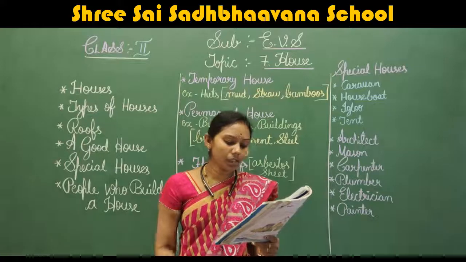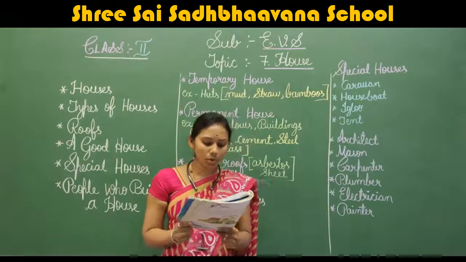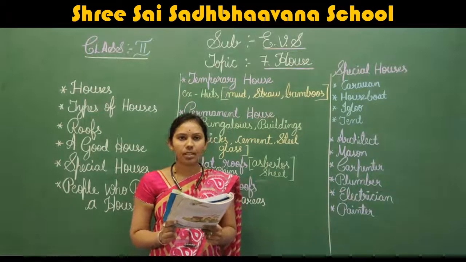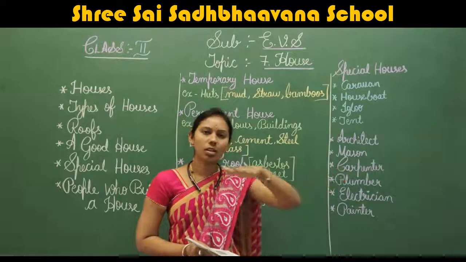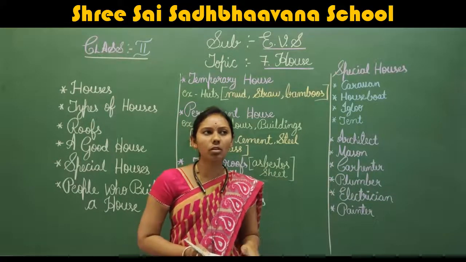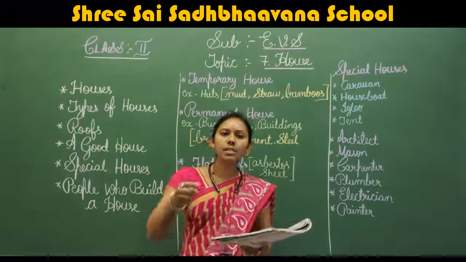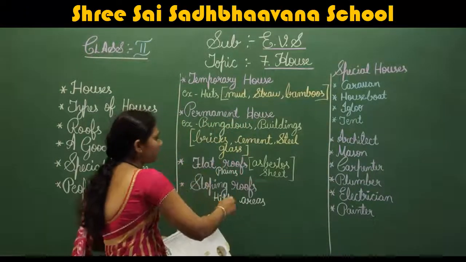Okay, in the plains, houses have flat roofs. These are made of concrete or asbestos sheet. In the plains, houses will be having the flat roof. Okay, in the plains, what type of roof it will be having? Flat. Flat means you know, no? Like this, flat.